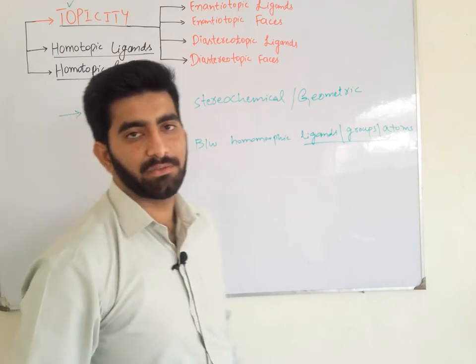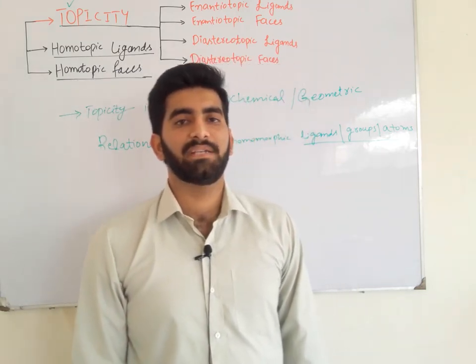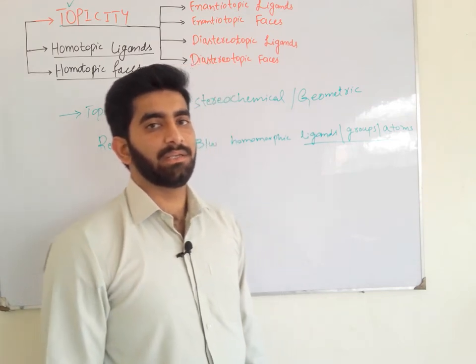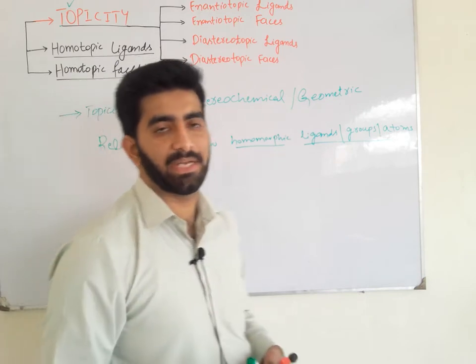So what is topicity? Topicity is basically the stereochemical or the geometric relationship between the homomorphic ligands, homomorphic groups and homomorphic atoms.